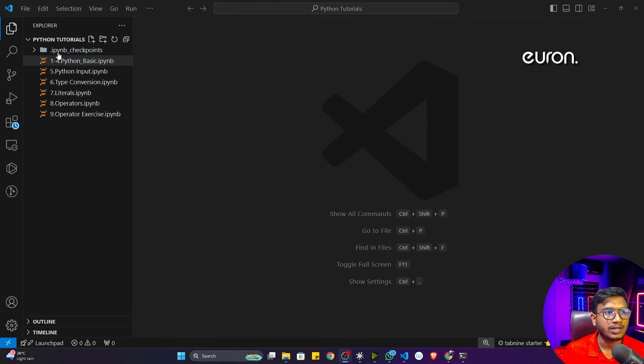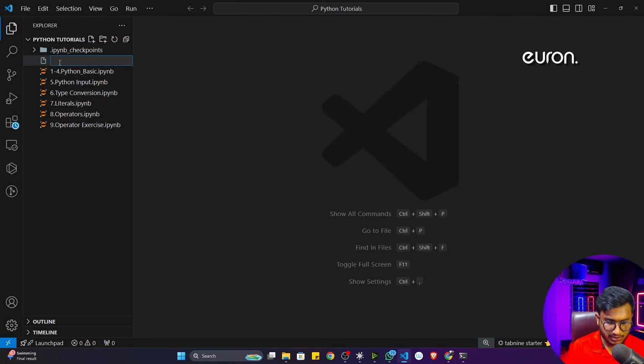Now here I'm going to create a new file. If you want to create a new file here, what you can do? Here is a new file option, you can see this is the button. Just click here to create a new file. Now it is asking for the file name. So this is actually our 10th tutorial, so I'll just write 10, and the topic name is If-Else